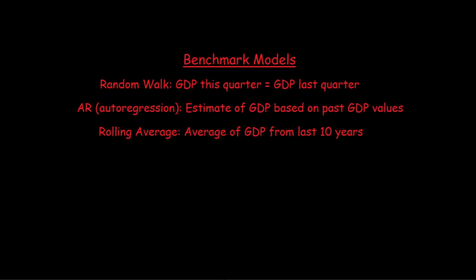Another benchmark is the AR, autoregression model, which still only uses GDP data and is essentially a regression of current GDP growth levels on its past values. And I have also included an average of GDP over every quarter and a rolling average of GDP, which is just the average of GDP figures from the last 10 years.